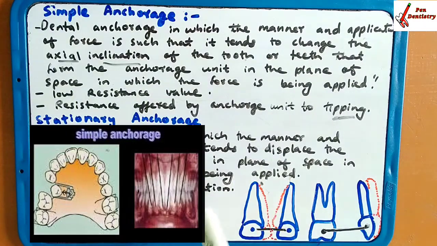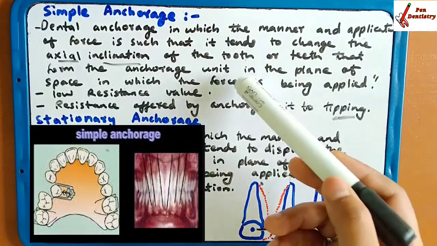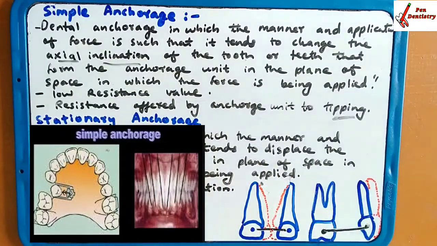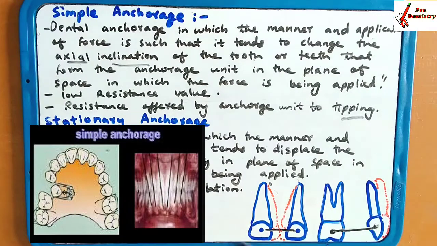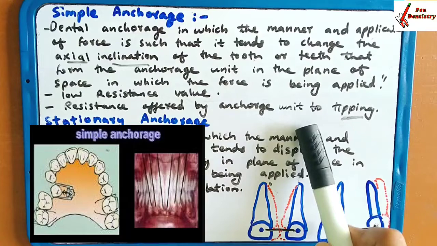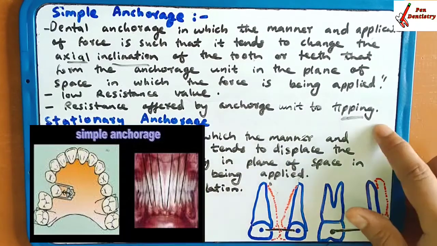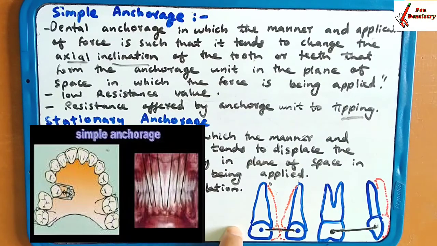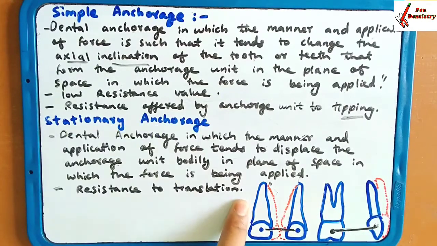So the axial inclination of the tooth or the teeth that form the anchorage here. The teeth which tip are the anchorage unit in the plane of the space in which the force is applied. Low resistance value. The resistance offered by the anchorage unit here is a tipping force. Okay. Now the stationary. Did you get this? Axial movement takes place and the anchorage is made to the tooth where the axial inclination or tipping and force is applied.